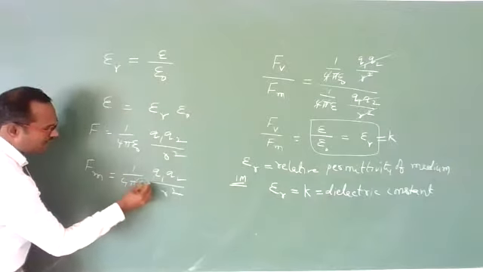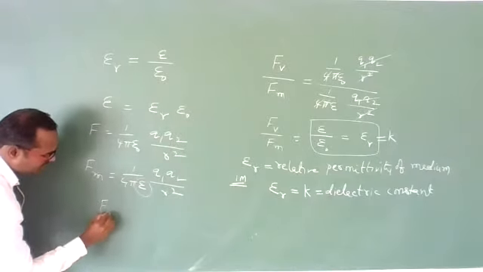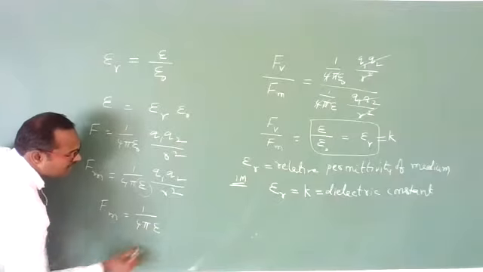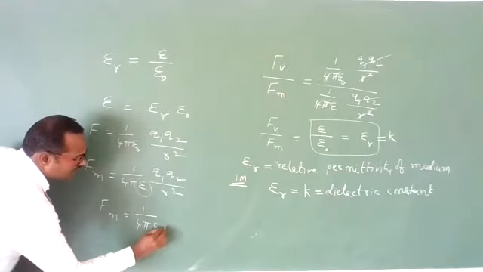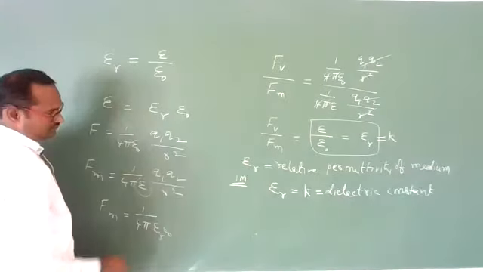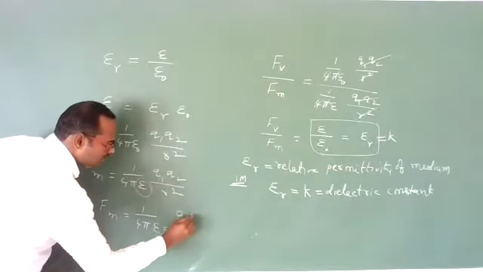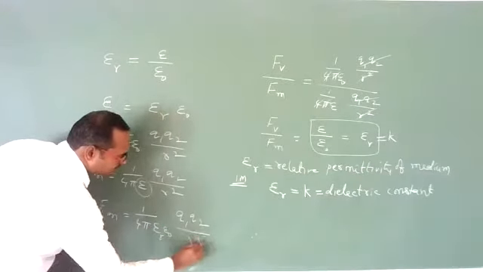This epsilon we can write like this. Force in a medium can be written as 1 by 4 pi epsilon r epsilon naught q1 q2 by r square.